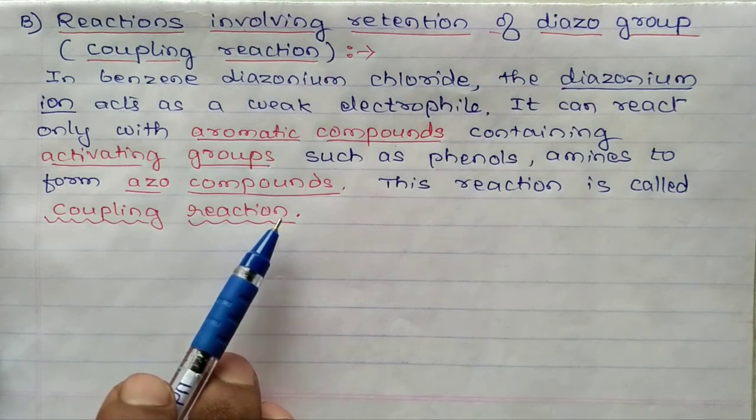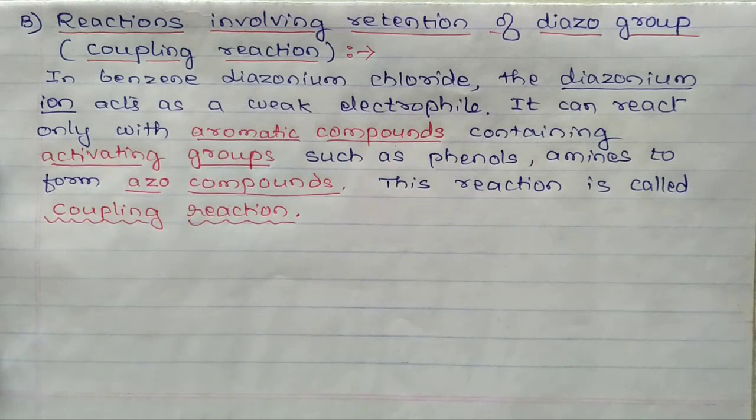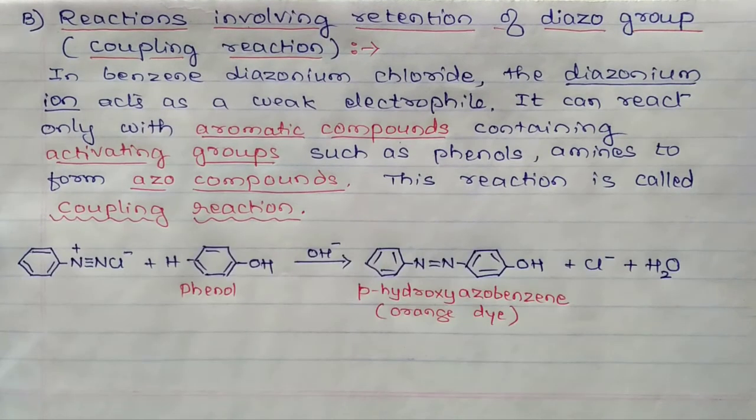Now let us discuss the coupling reactions. When benzene diazonium chloride reacts with phenol, it gives orange red para-hydroxyazobenzene.